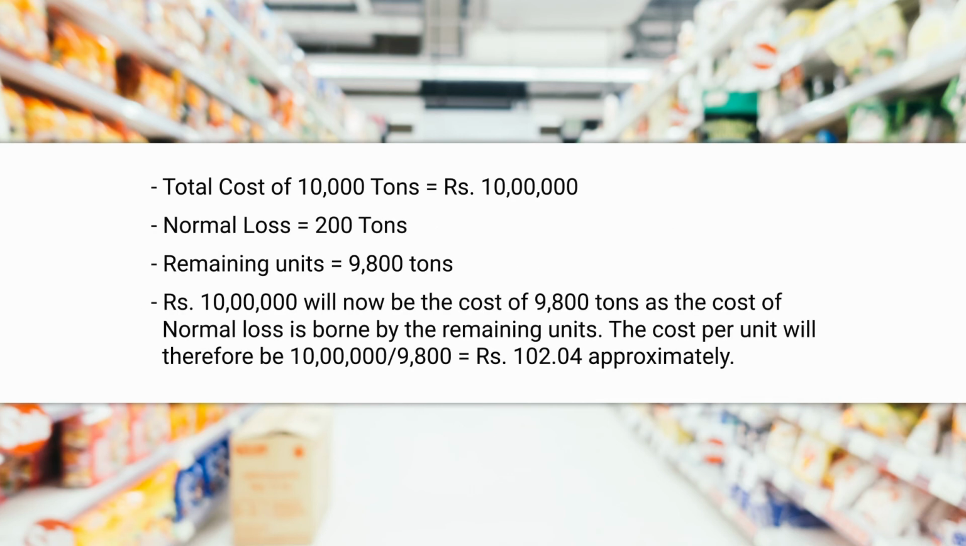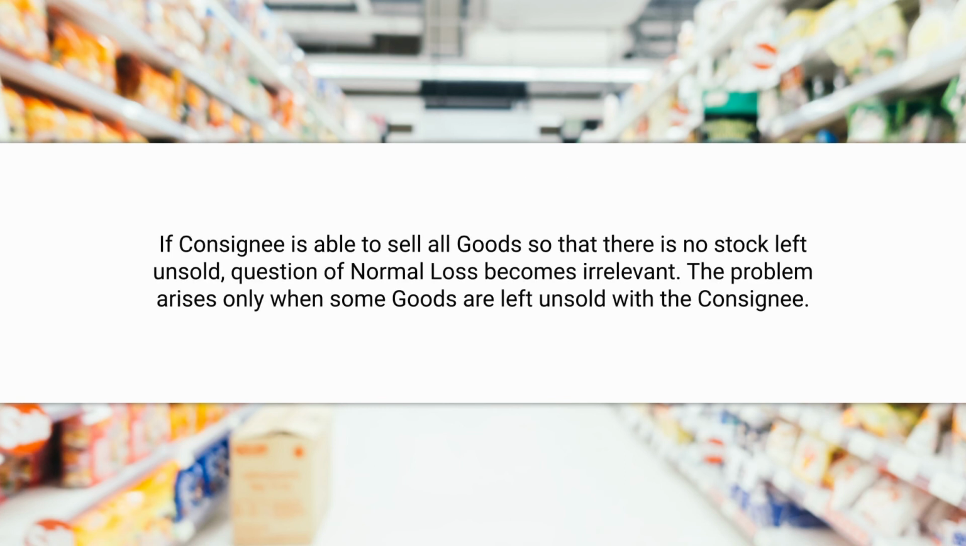So the total cost of 10,000 tons is 10 lakh, normal loss is 200 tons, so remaining units are 9,800. If we divide rupees 10 lakh by 9,800 units, the cost comes to approximately 102.04. So earlier the cost was 100 rupees per unit, but now on account of normal loss, the cost has been inflated from 100 per unit to 102.04 per unit.